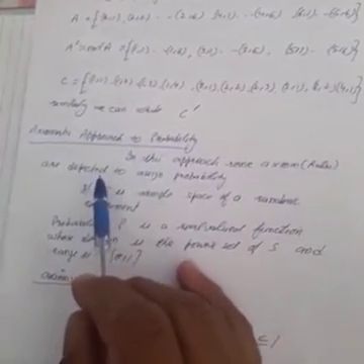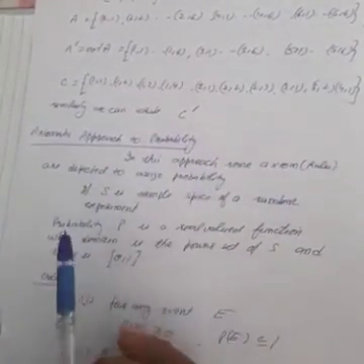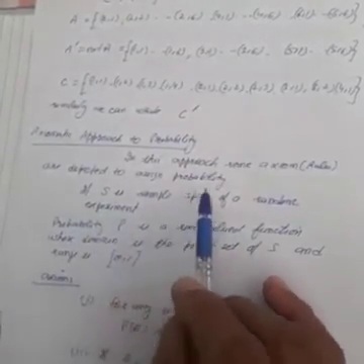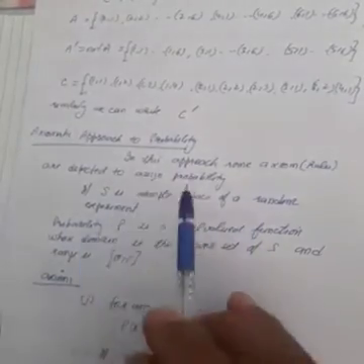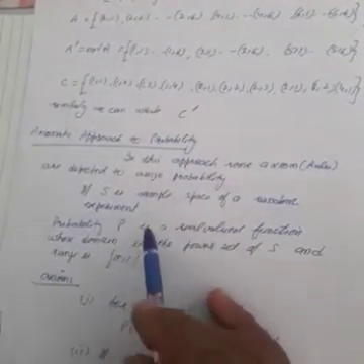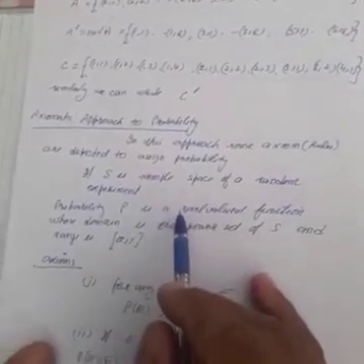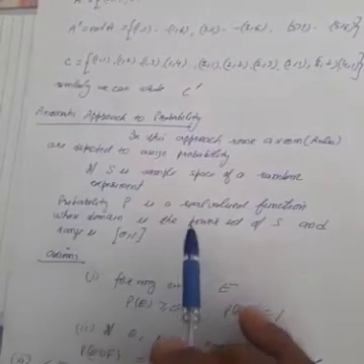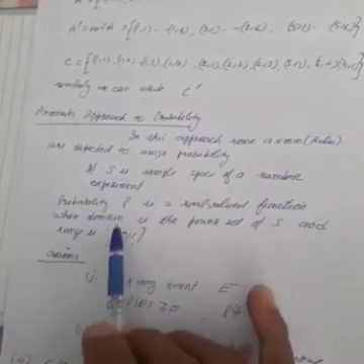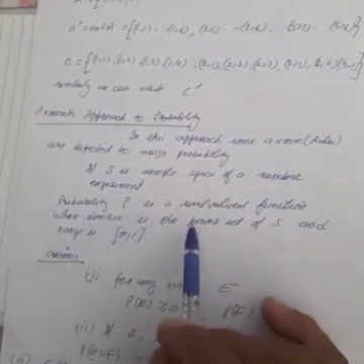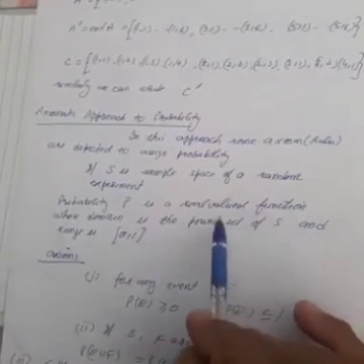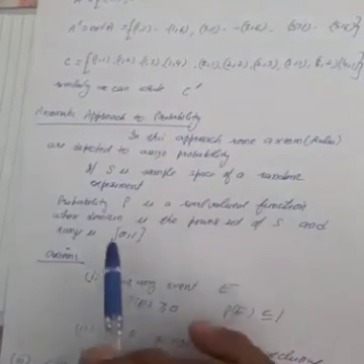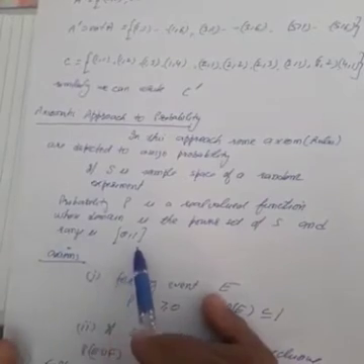Now, axiomatic approach to probability. In this approach, some axioms and rules are defined to assign the probability. So S is the sample space, P is the probability, and in this axiomatic approach, P, the probability, is a real valued function whose domain is the power set of S and range is the closed interval 0 to 1.